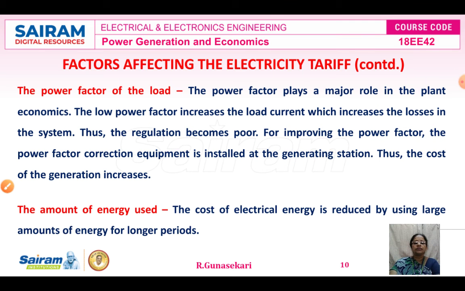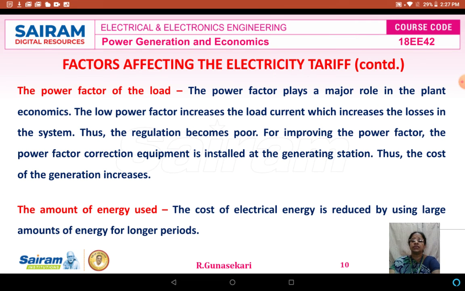The next factor is the power factor of the load. The power factor varies depending upon the load. For example, a capacitive load means leading power factor, an inductive load means lagging power factor, and a resistive load means unity power factor.